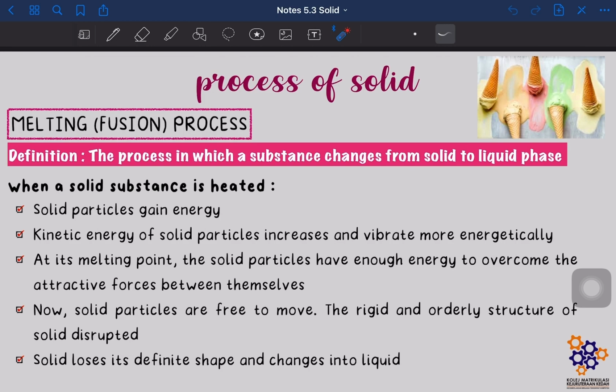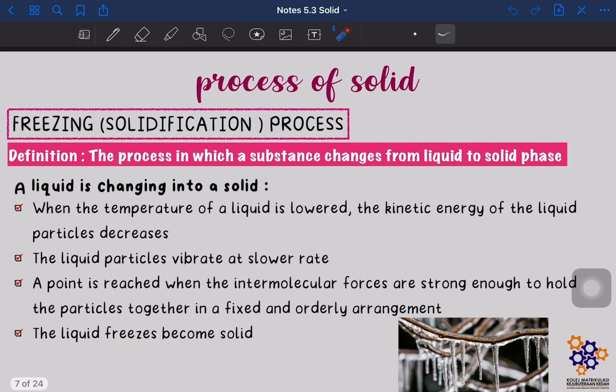Okay, now we look at second process, which is freezing, or we can call it solidification process. Okay, so what is the definition for freezing? It is the process in which a substance changes from liquid to solid phase. So dia ni berlawan daripada melting tu lah.